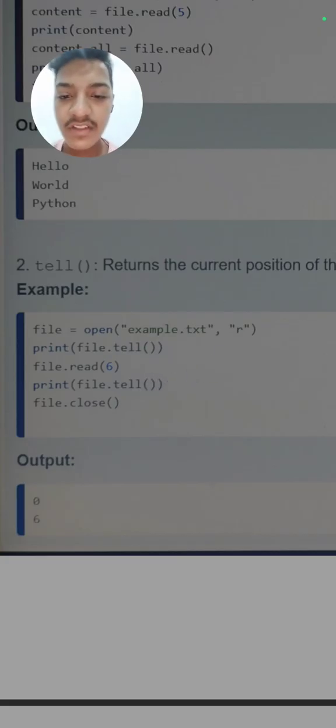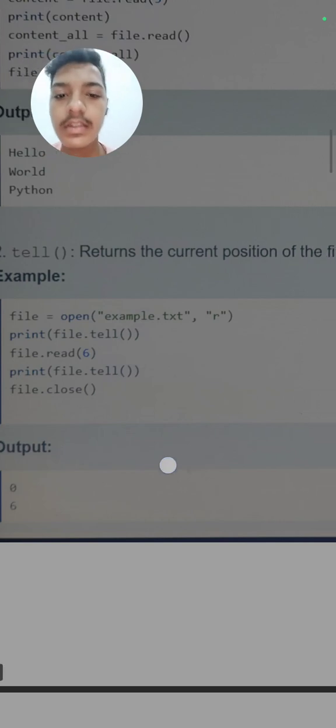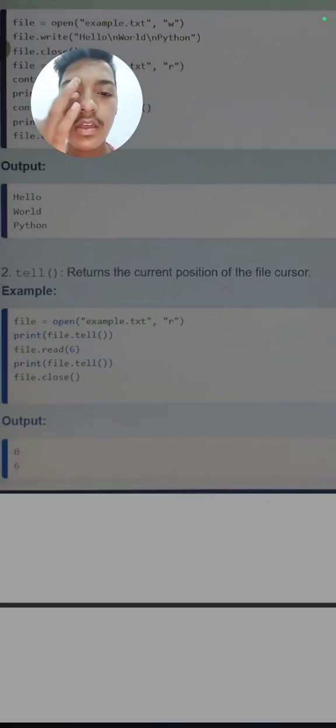The first print file.tell will return the cursor position 0, because we have not started our reading. But when you have written file.read(6), it reads till the 6th position, and when you write print file.tell again, it will return 6 because the cursor position is now 6. So this is the tell method, which returns the current position of the file cursor.